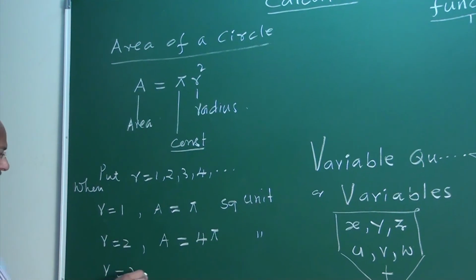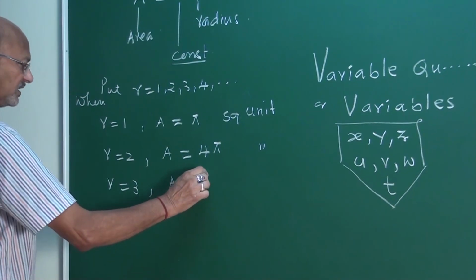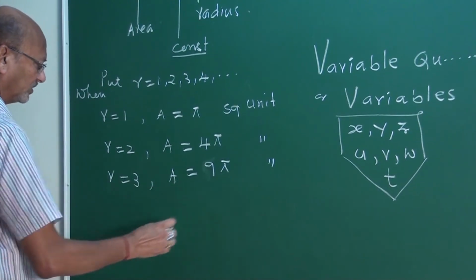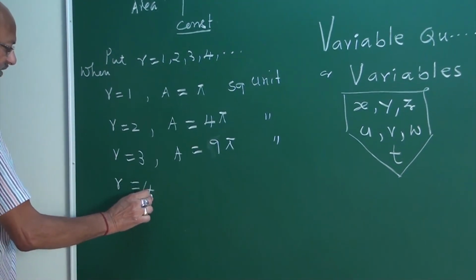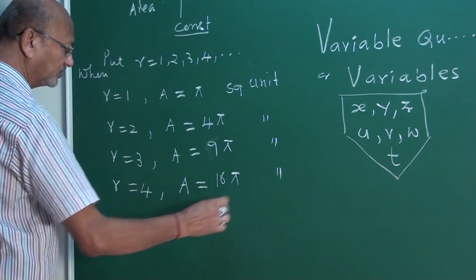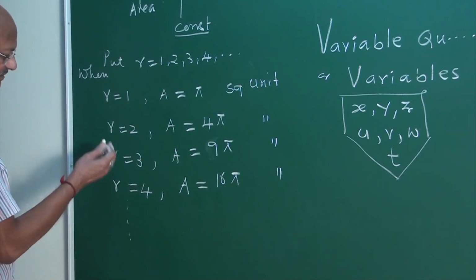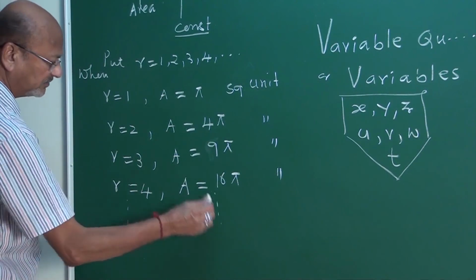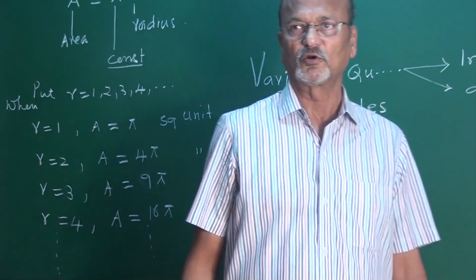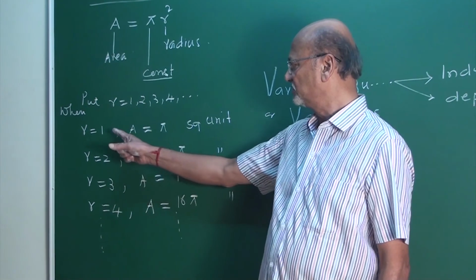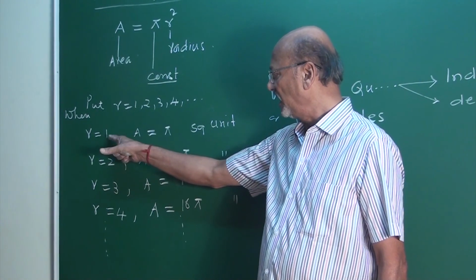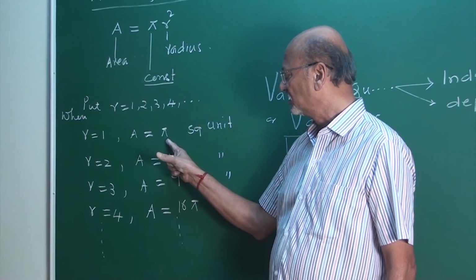When r is 3, my friend, what is the area? 3 squared is 9, so it is 9 pi square units. When r is 4, what is your area? It is 16 pi square units. My friends, it is continuously changing. Tell me, my friends, what is your observation? The observation is we are changing the value of r, but as r changes, area automatically changes.